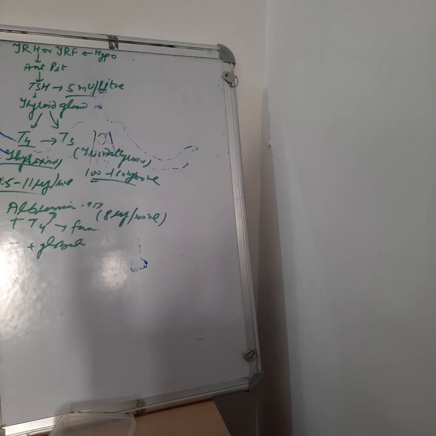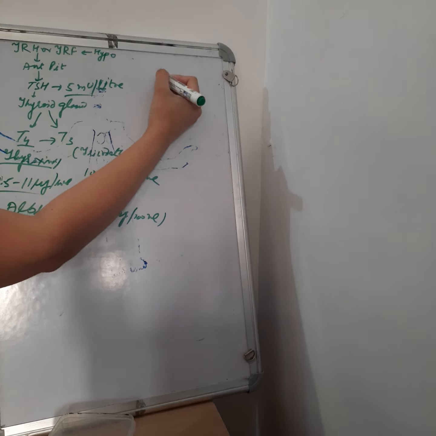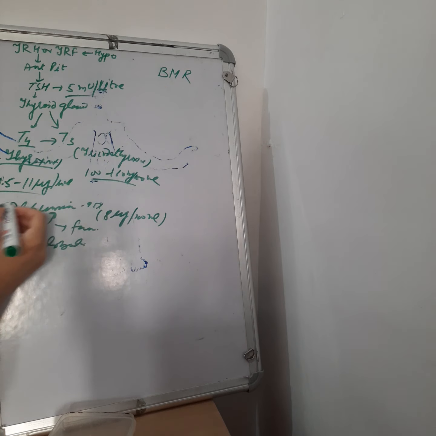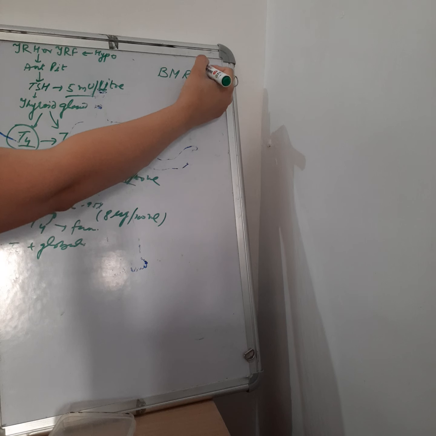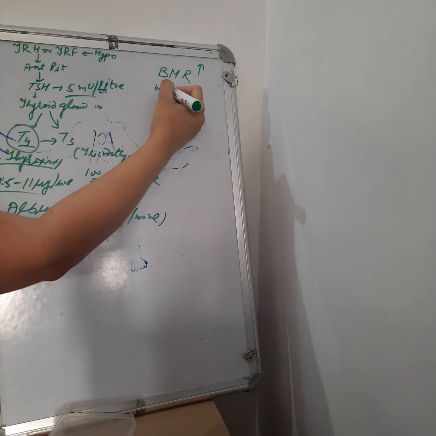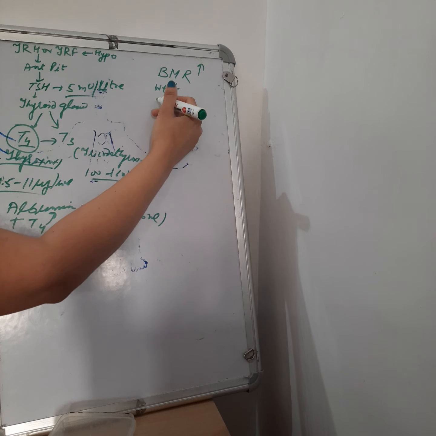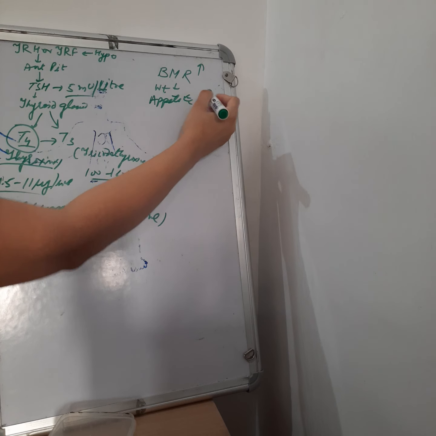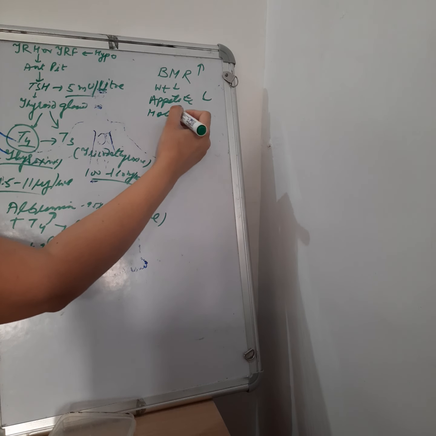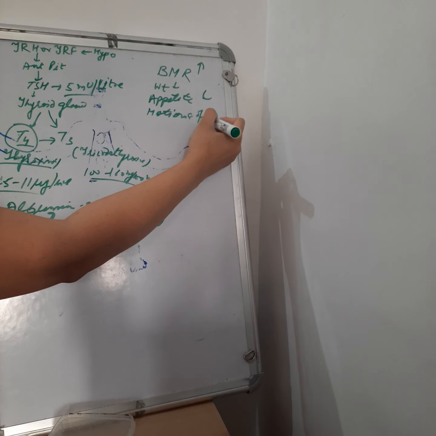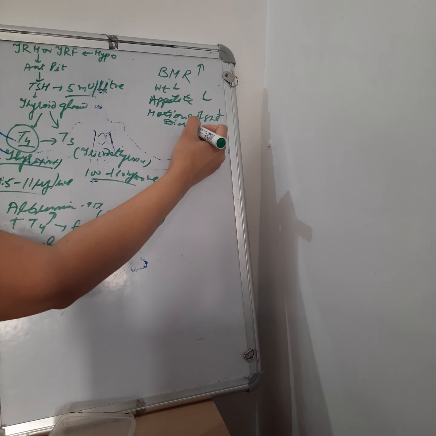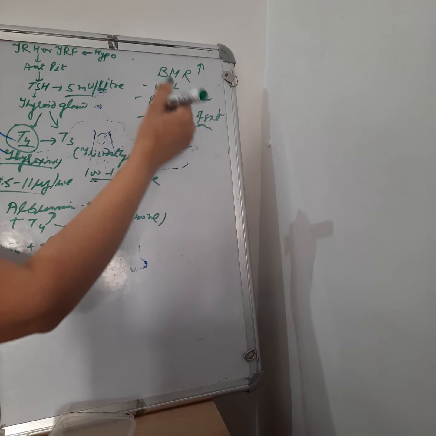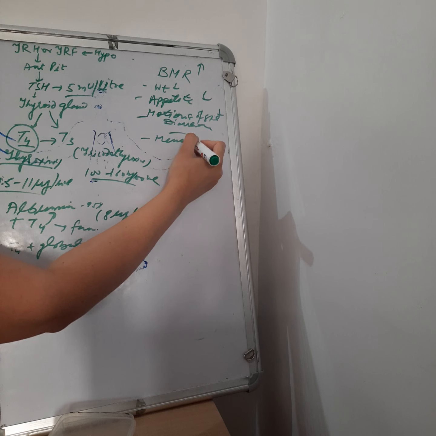Now next we will see how these hormones affect us. As we all know, it affects our BMR. If there is raised T4, the BMR will be raised, and there will be a decrease in body weight, almost an increase in everything: increase in appetite, increase in the motions of stool, there is diarrhea, and there may be menorrhagia, metrorrhagia,